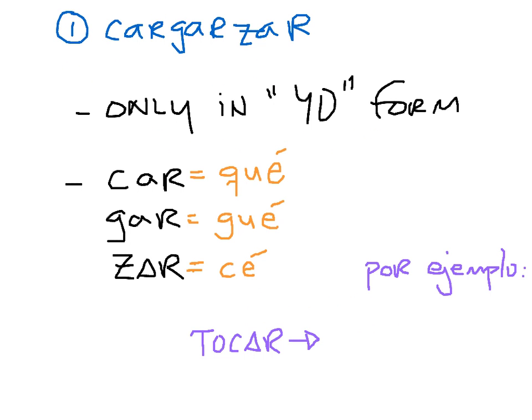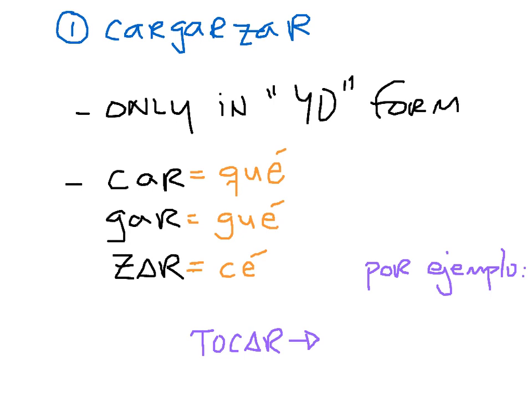The first groups we're looking at are the cargarzars. And there are basically 2 main things you need to know. The first and most important is that cargarzars, that is, verbs that end in car, gar, or zar, are only irregular in the yo form. Only if you want to say I are these verbs irregular. For you, she, we, they, the verbs are totally regular and are conjugated the correct way.